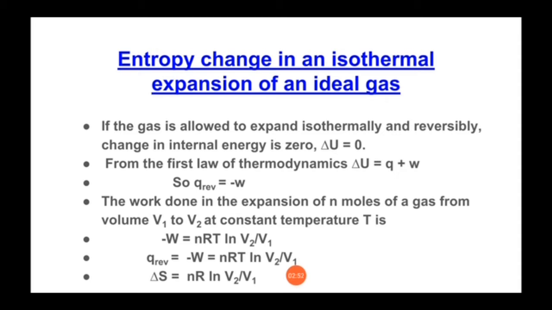that is entropy change in an isothermal expansion of an ideal gas. So students, here we have to prove an equation for change in entropy of an ideal gas where there is an isothermal process. So first, students, what is isothermal? Simple, we say સમતાપી. What is isothermal process? સમતાપી પ્રક્રિયા કોને કહેવાય?